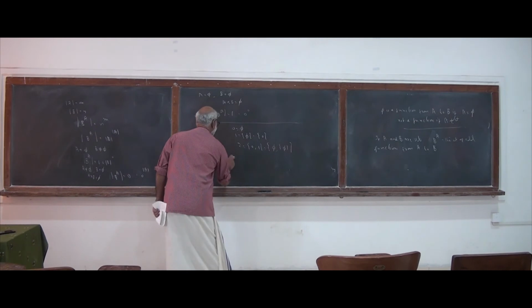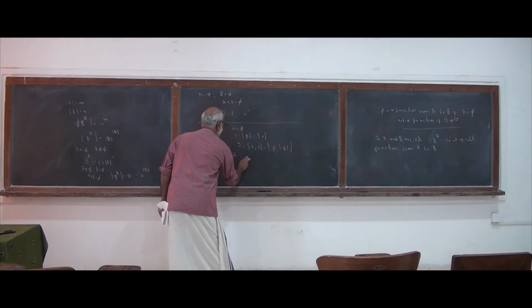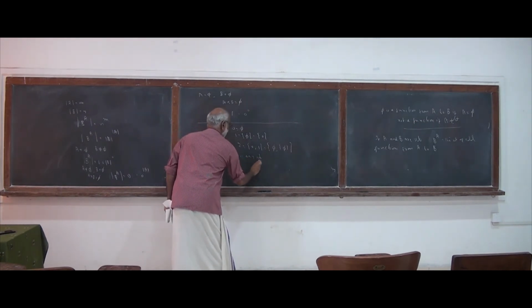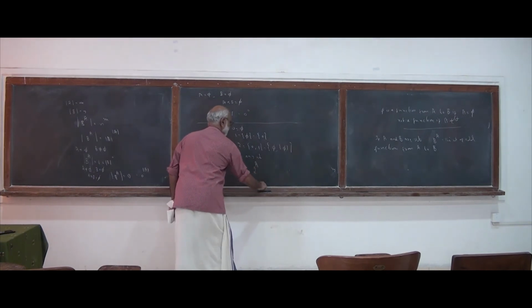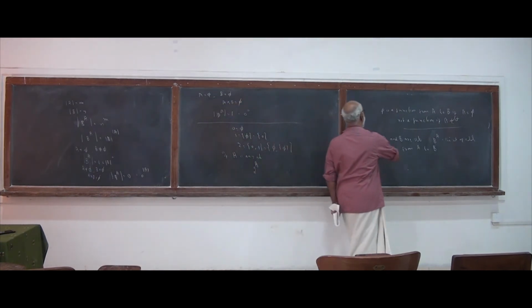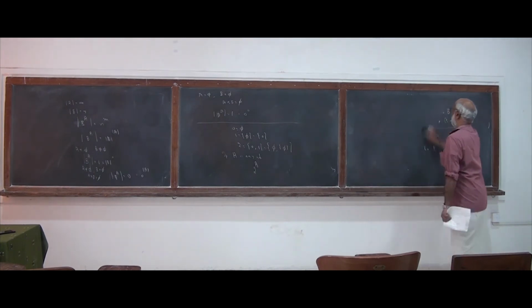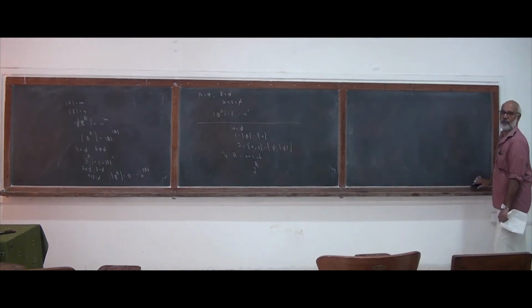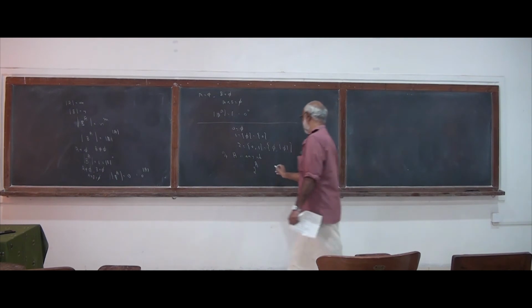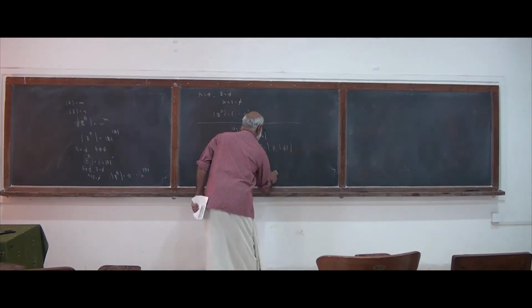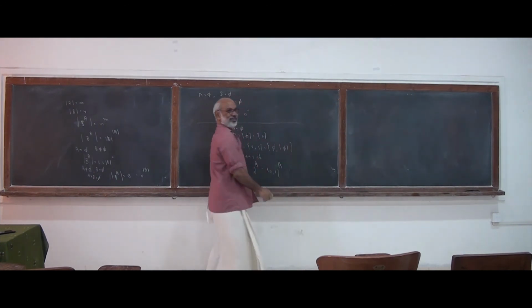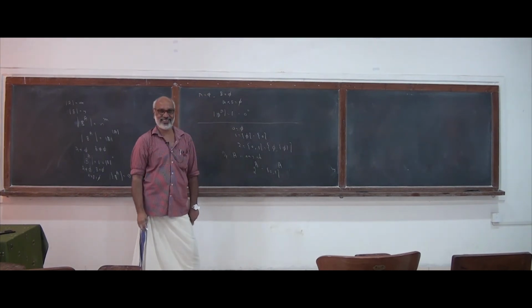Now if A is any set, what is meant by 2 to the power of A? What is 2? Two is just 0, 1, the set containing 0 and 1.